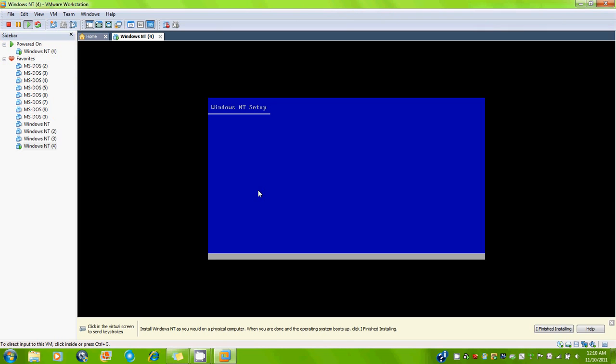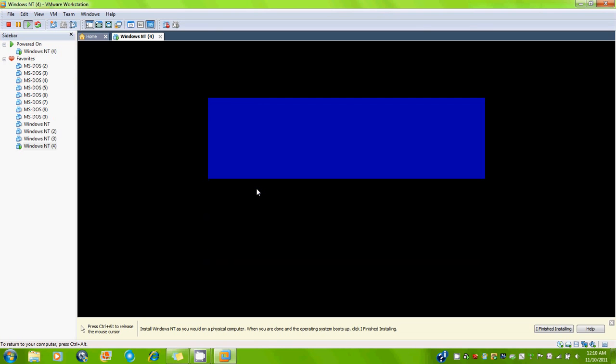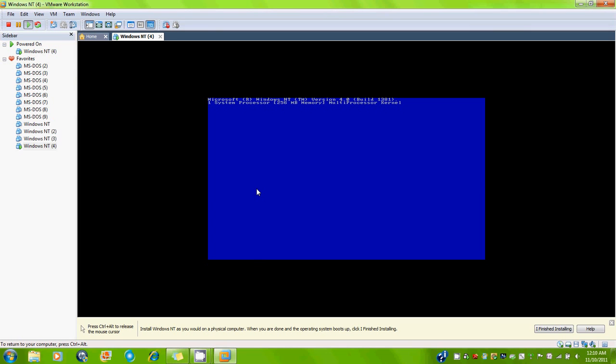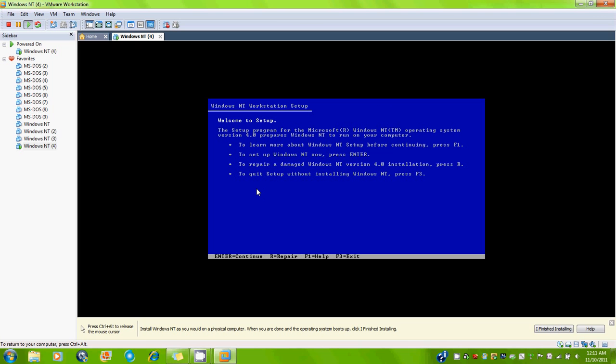You just click in the black and blue to move your thing in there. Let it set up a little bit. So really easy install. The part that took the longest was downloading the Windows NT stuff. So make sure you take time to download that.